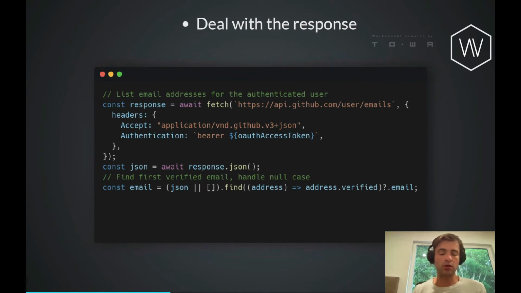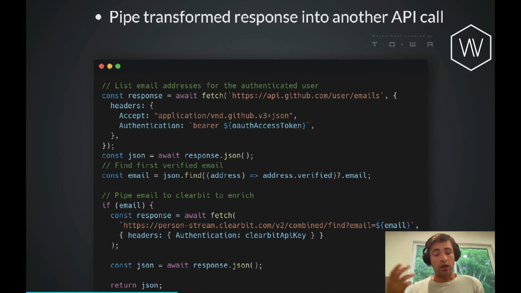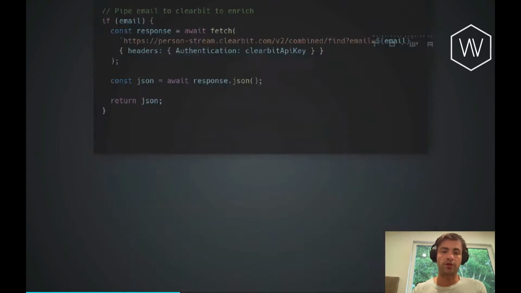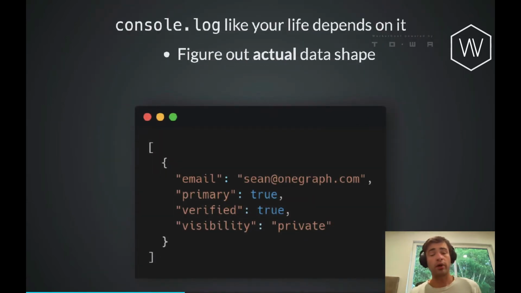And in this case, I'm cheating a little bit. I'm making an assumption that the JSON is an array, not an object. But maybe GitHub stocks are pretty good. So then I go through and I iterate through the addresses, trying to find one that has been verified, and I pull the email off of that. If I got an email successfully, then I'll go ahead and pass that into Clearbit, and I'll get back my enriched information.